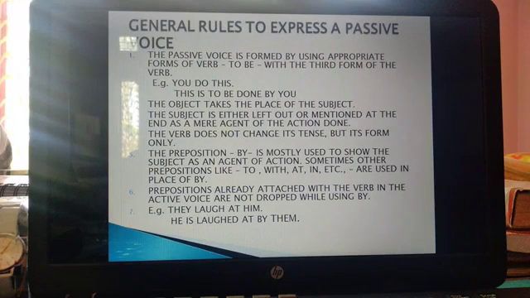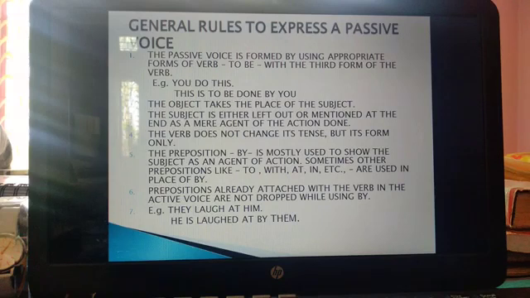Now there are certain rules which we need to remember while changing a sentence from active voice to passive voice. Rule number 1: the passive voice is formed by using appropriate forms of verb to be with the third form of the verb.